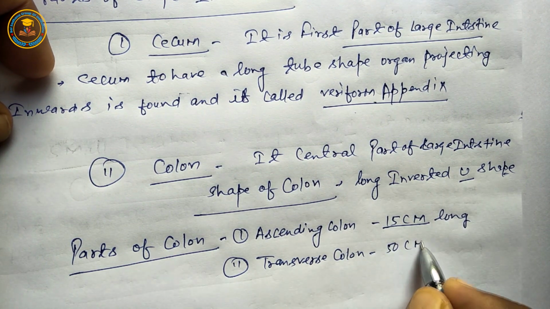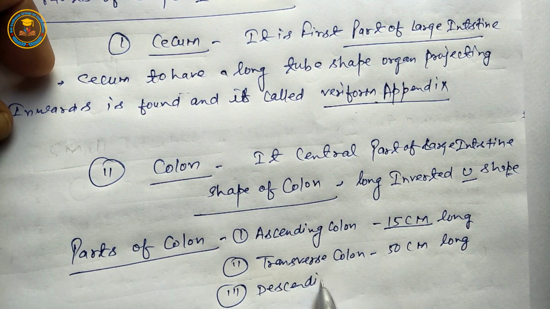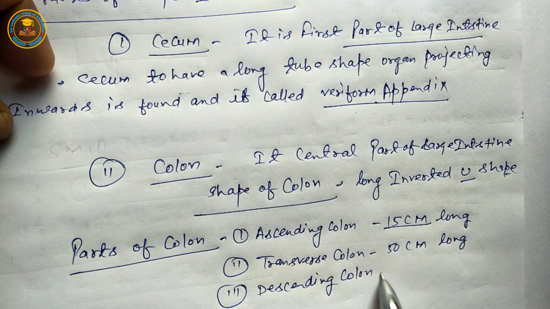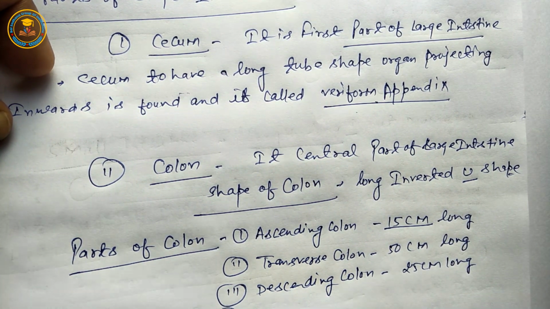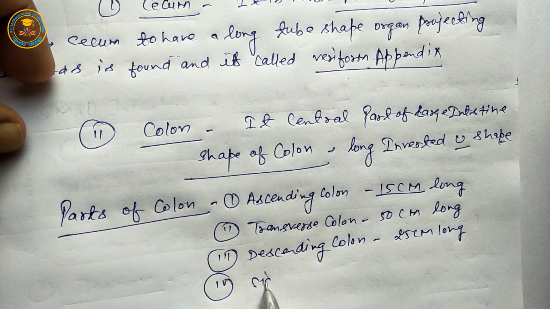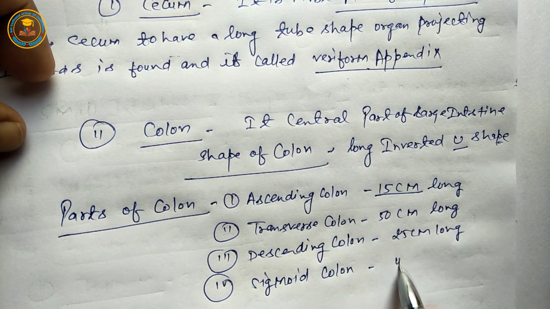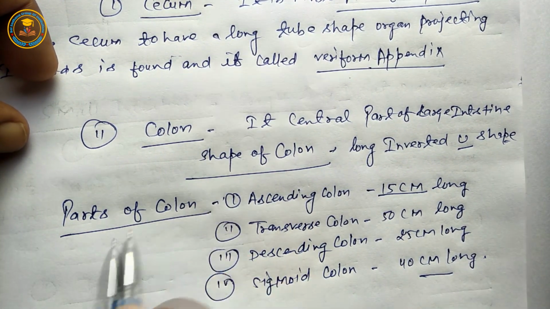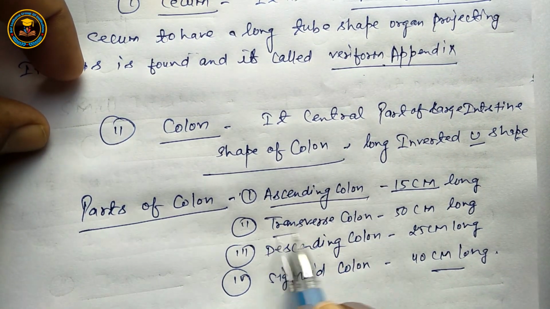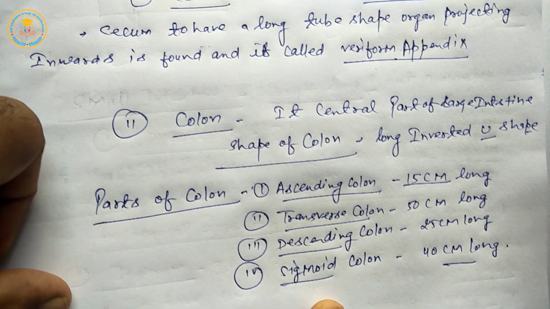It is 50 centimeter long. Next, the descending colon. It is 25 centimeter long. Next, the sigmoid colon. It is 40 centimeter long. Once again, the four parts of the colon are ascending colon, transverse colon, descending colon, and sigmoid colon.